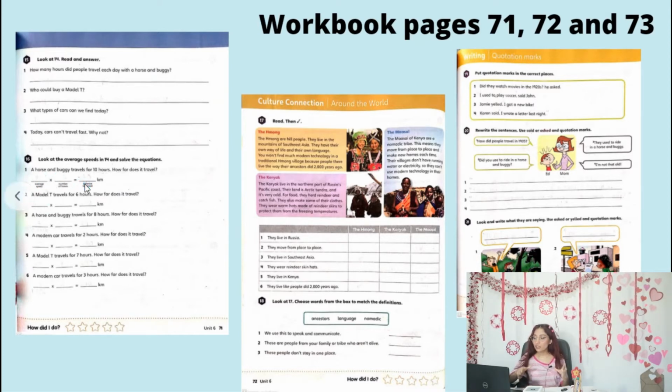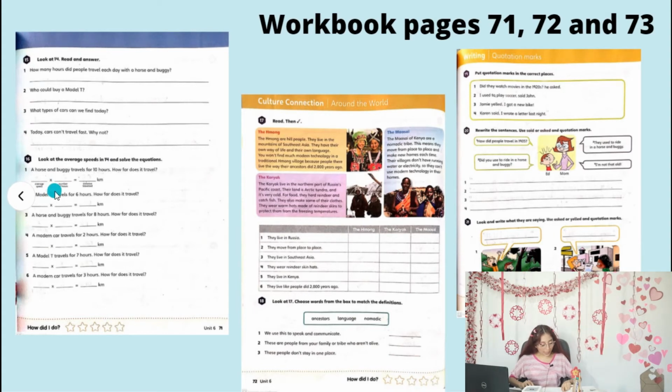How far does it travel? I'm going to help you with the first one. If the average speed of the horse and buggy is 8 kilometers, multiplied by 10 hours, you're going to use the amount they are giving you here, 10 hours.